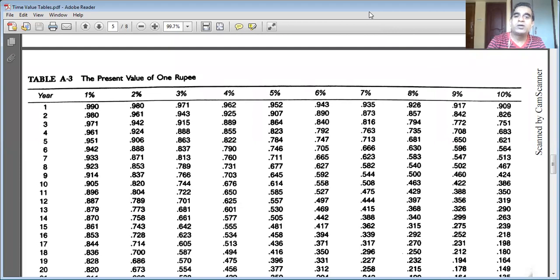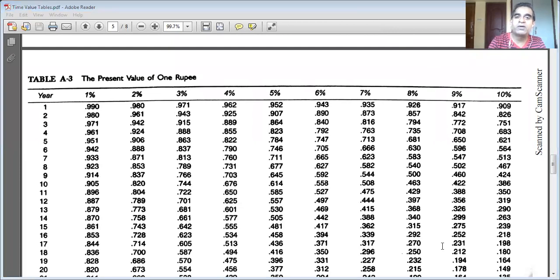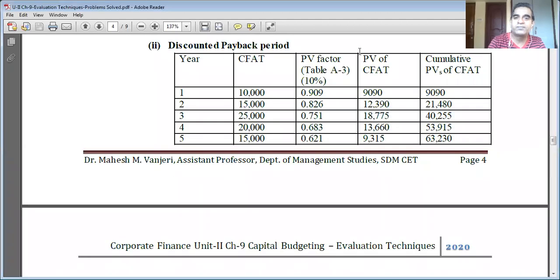Now we are going to bring these values into our table to find out the present value of the future stream of cash inflows. Before I go ahead and calculate the present values, I need to take a break because it's almost 40 minutes. Please join back the meeting. I'll continue from here, this column.